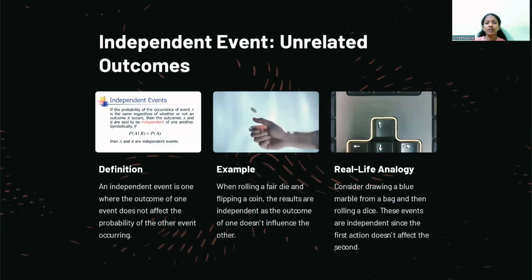Independent events, unrelated outcomes. An independent event is one where the outcome of one event does not affect the probability of the other event occurring. An example, when rolling a die and flipping a coin, the results are independent as the outcome of one does not influence the other. Let's see an example in real life. Consider drawing a blue marble from a bag and then rolling a dice. These events are independent since the first action does not affect the second.